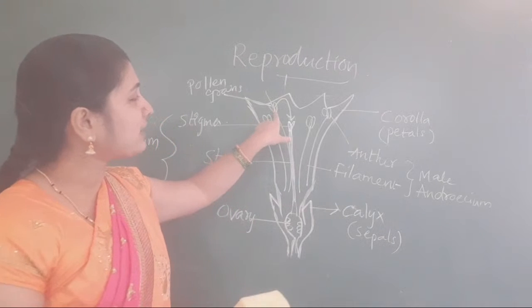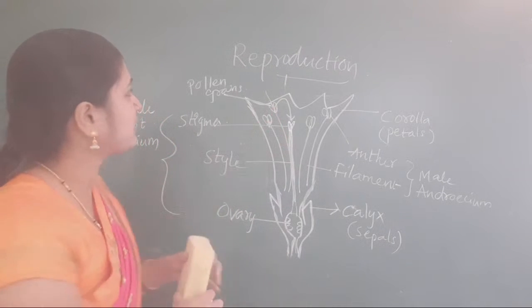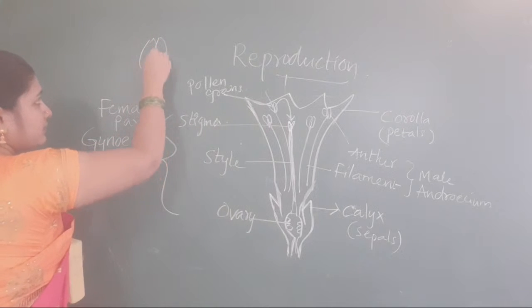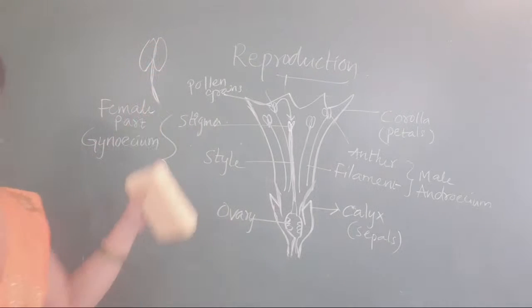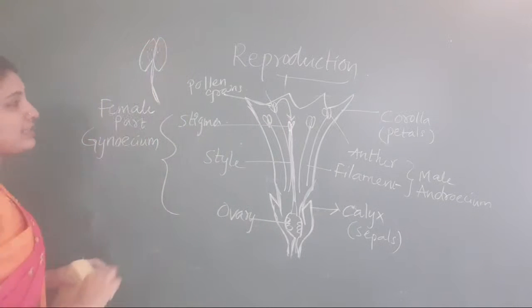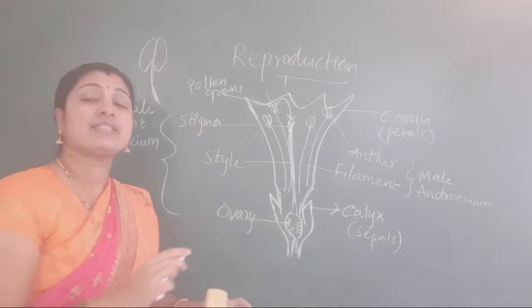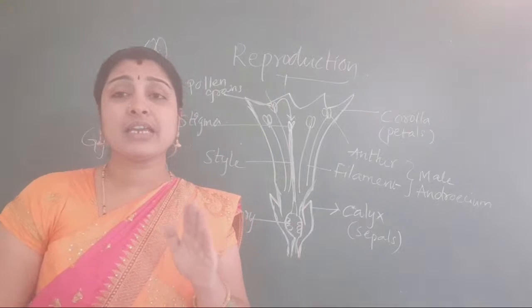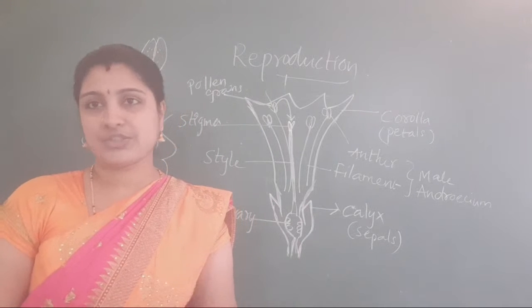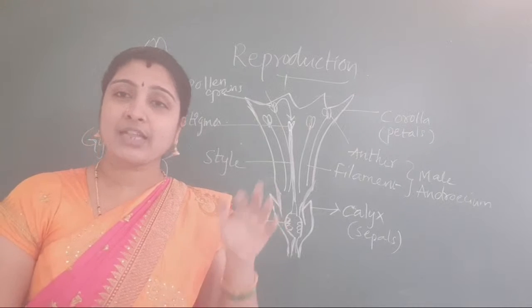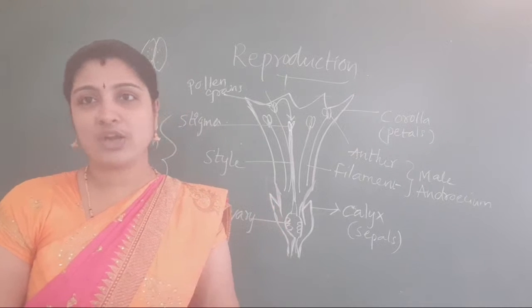How many anthers are present? 2, like this. And in anthers, what are present? Pollen grains. The transfer of pollen grains from anther to stigma is known as pollination.